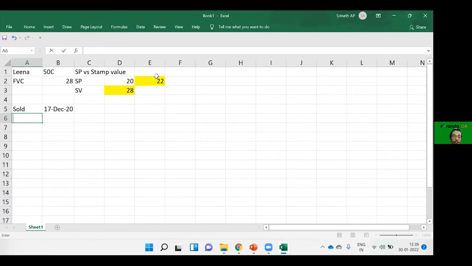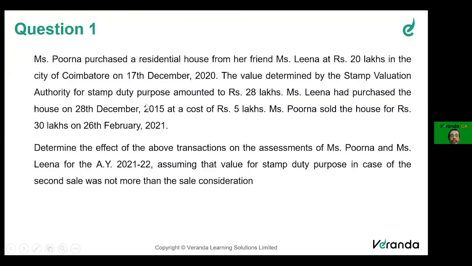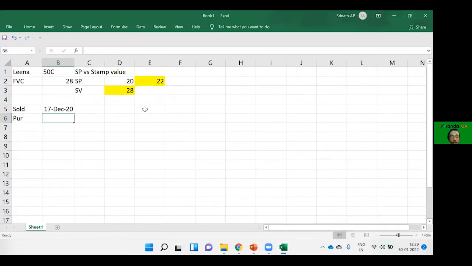See here, friends. Leena had purchased on 28th December 2015. See, around 5 years. We are not bothered about that. It is more than 24 months.